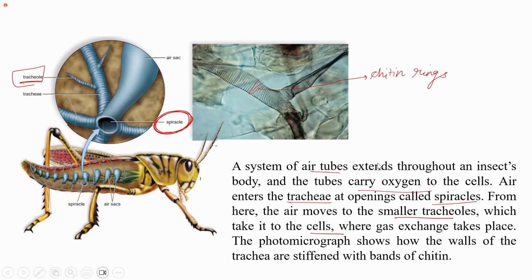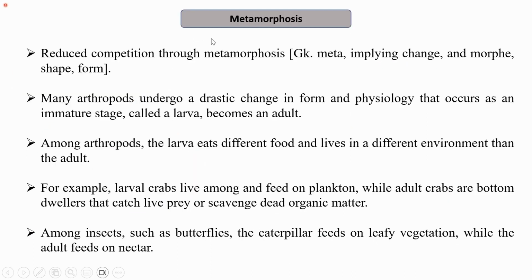The photomicrograph here shows how the walls of the trachea are stiffened with bands of chitin. So this chitin ring provides the stiffness to the walls of the trachea. The next very important characteristic is the metamorphosis, or as I mentioned, they have different larval stages.